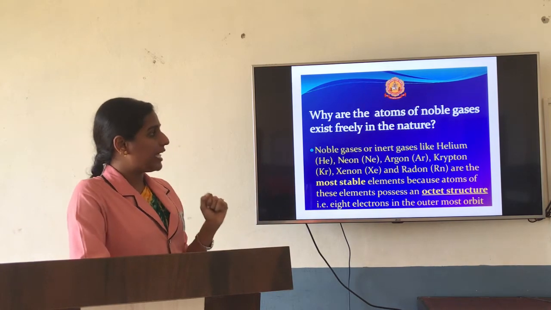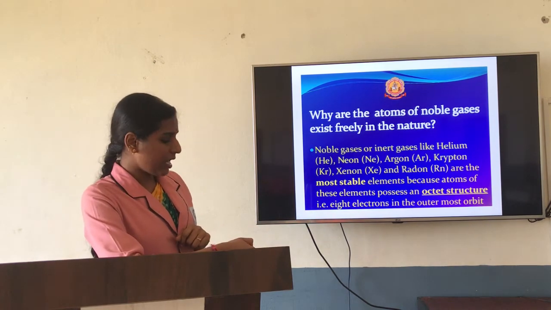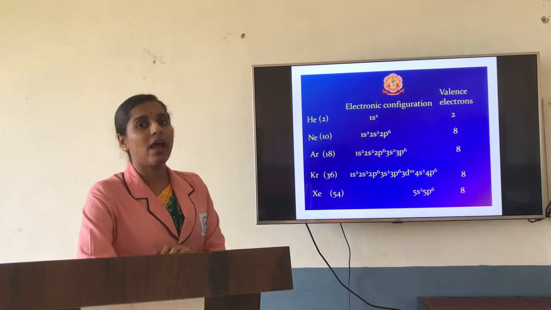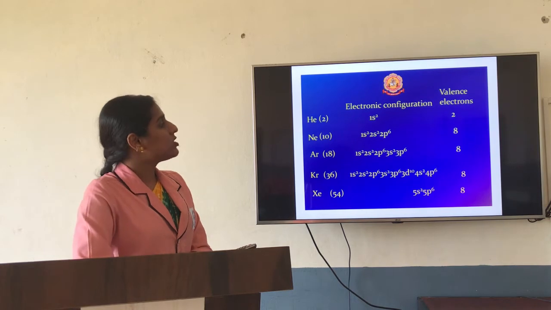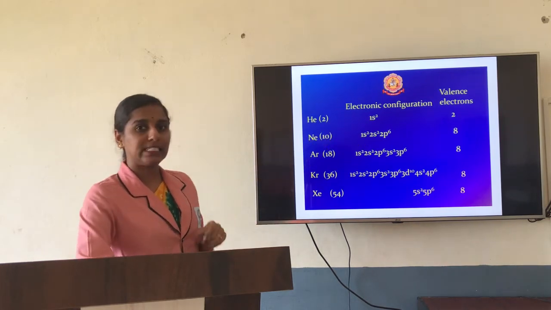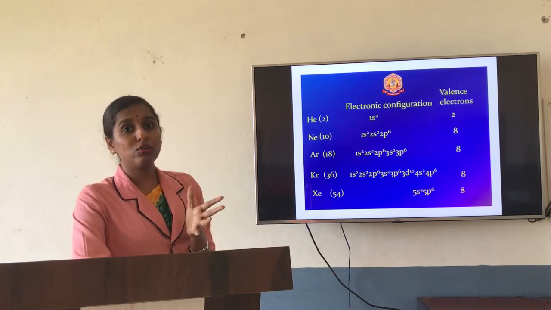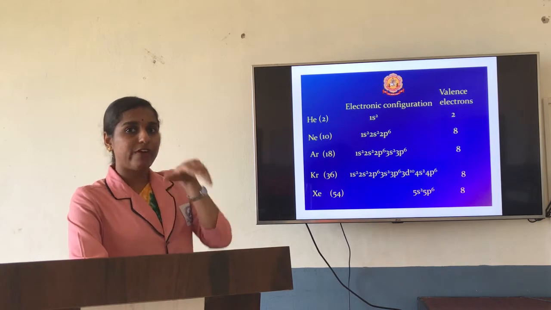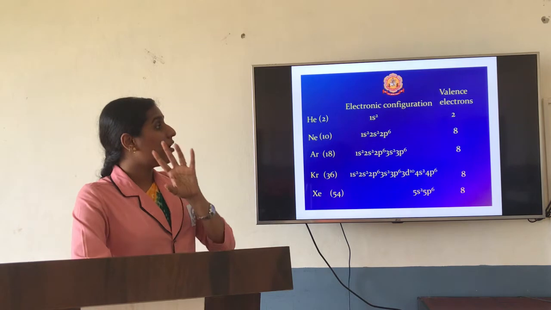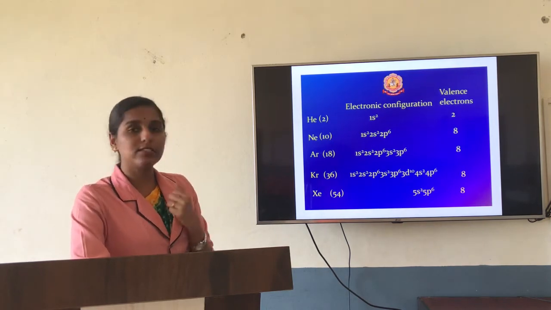Means what? Here helium, neon, argon, if we consider the electronic configuration of these elements, helium has atomic number 2. When you write the electronic configuration, you write it as 1s2. It means its first shell has 2 electrons. You know that in an atom, the first shell consists of only 2 electrons, not more than that. So the first shell has 2 electrons, which is already filled. We can call it a duplet.